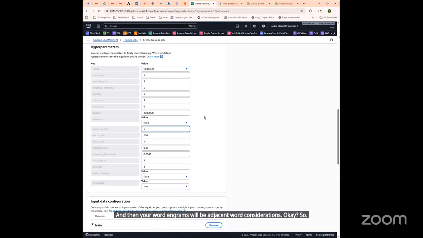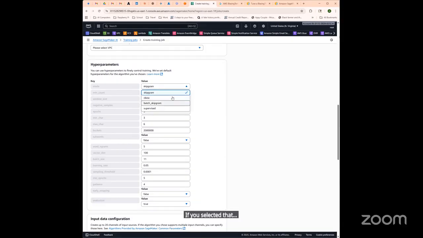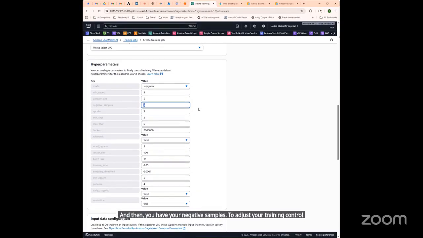So for word2vec, if you selected one of these 3, then you adjust vector dim for the embedding size. And then your window size, which is here, then you adjust your context window. And then you have your negative samples to adjust your training control.